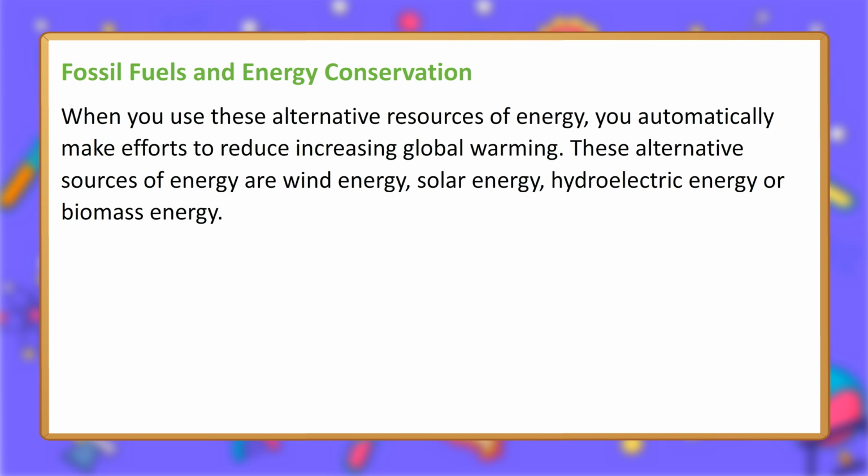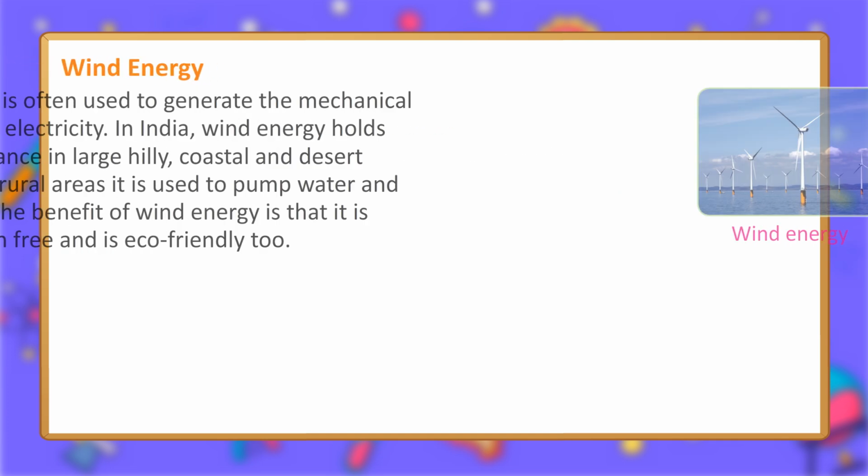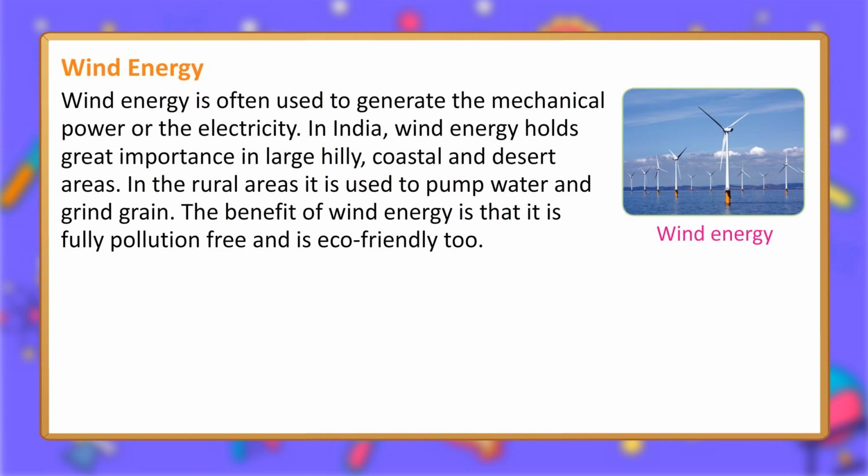These alternative sources of energy are wind energy, solar energy, hydroelectric energy or biomass energy. Wind energy. Wind energy is often used to generate the mechanical power or the electricity. In India, wind energy holds great importance in large hilly, coastal and desert areas. In the rural areas it is used to pump water and grind grain. The benefit of wind energy is that it is fully pollution-free and is eco-friendly too.